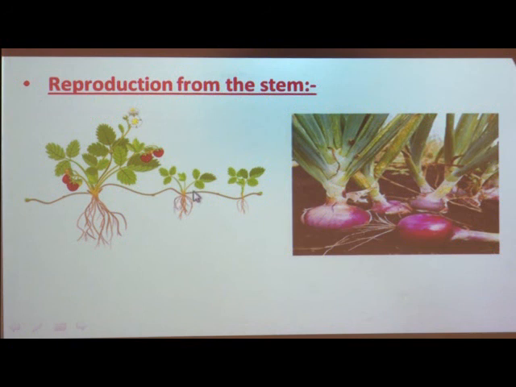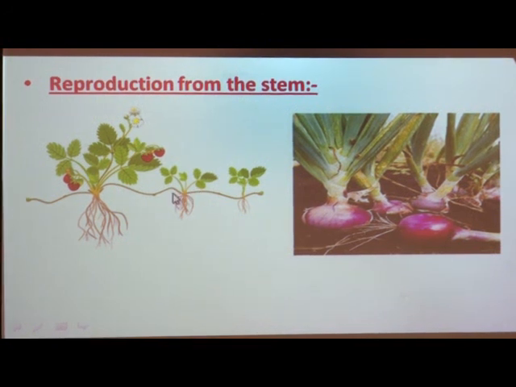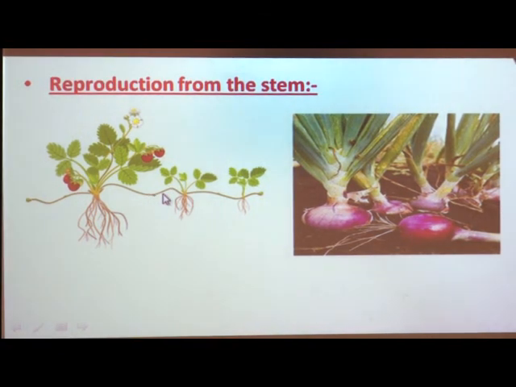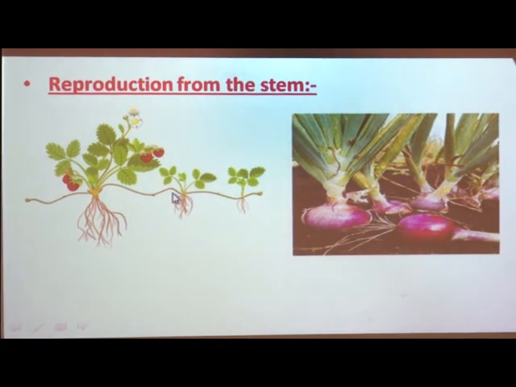This is the stem that runs along the ground. If you see, this is actually a stem, and this is another stem. So they have long stems that run along the ground, and each of the stems gives rise to a new plant.